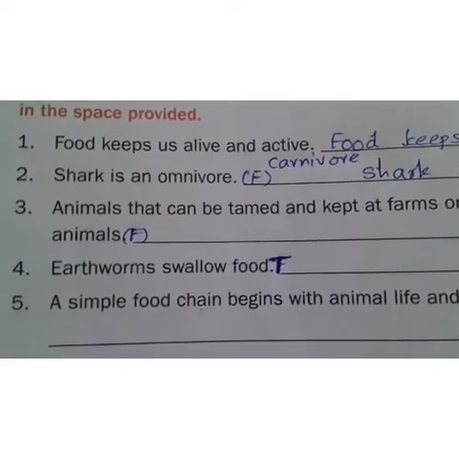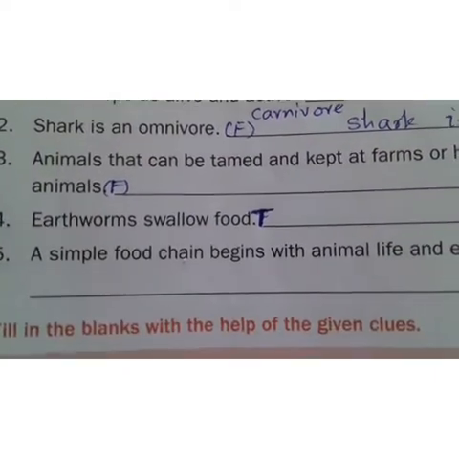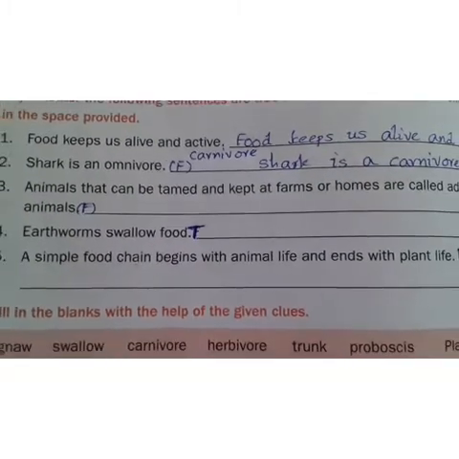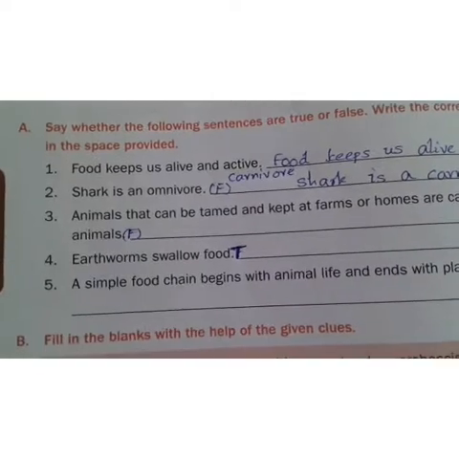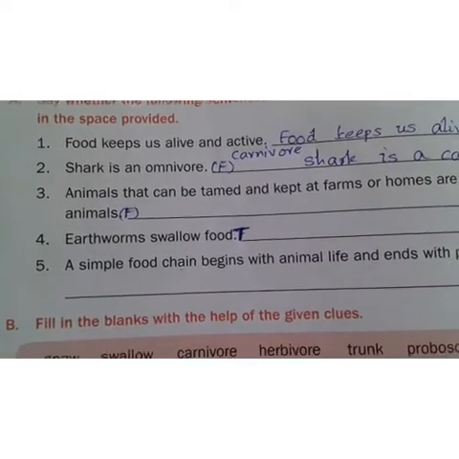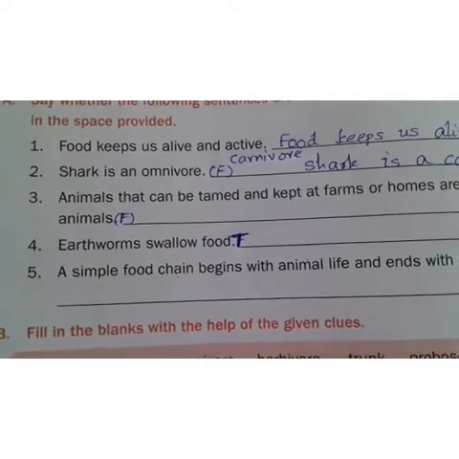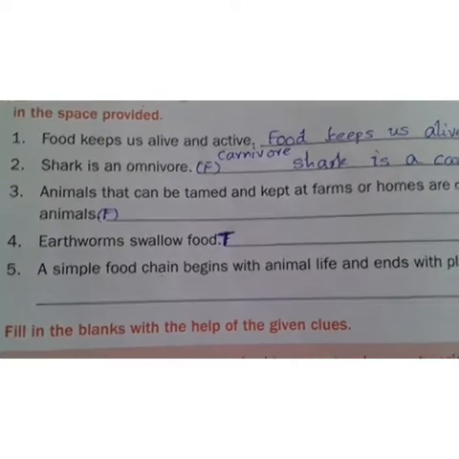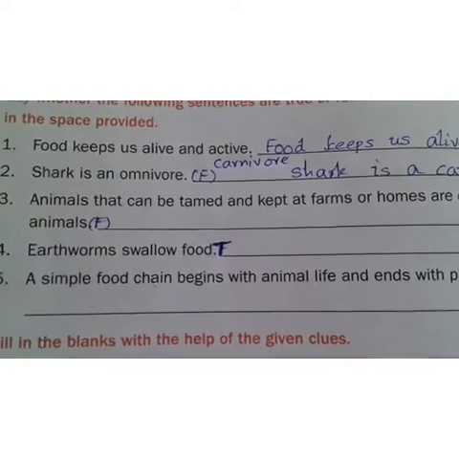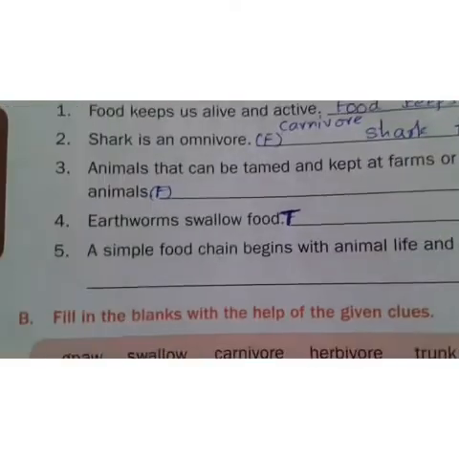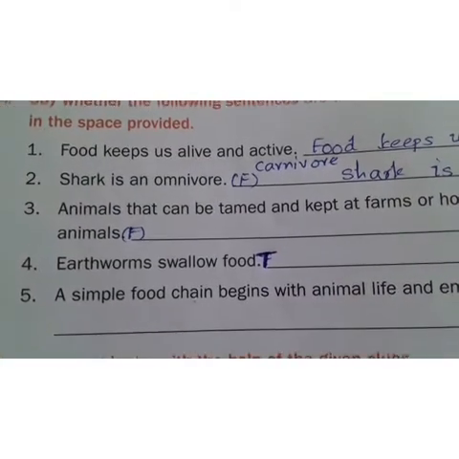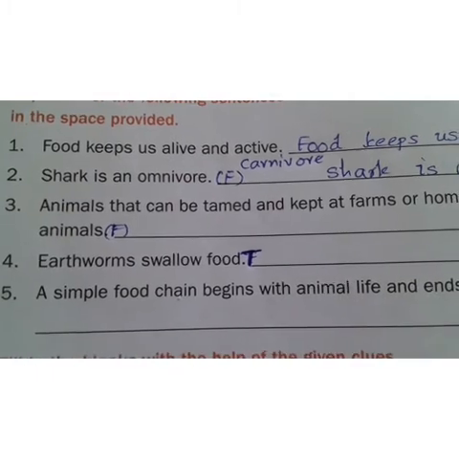And coming to the third, animals that can be tamed and kept at farms or homes are called adapted animals. No. So what we call that adaptation? A special skill. But which animals that we kept in our surroundings we called as tamed animals. T-A-M-E-D, tamed animals. And coming to the fourth one, earthworm swallows food.